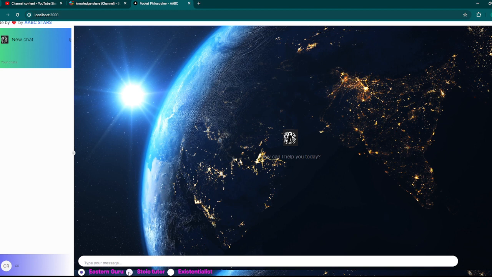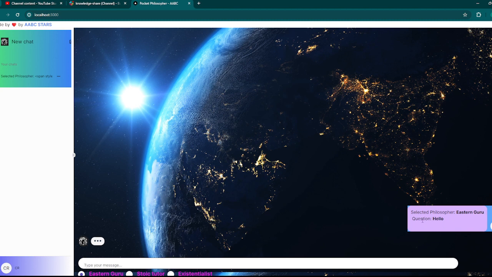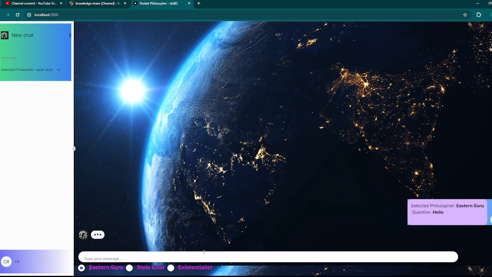You can choose which philosopher you want to select, either one of them. I am currently choosing Eastern Guru. Hello. So it selects the philosopher, and whatever question is provided, it makes a connection with Cohere AI and responds back.